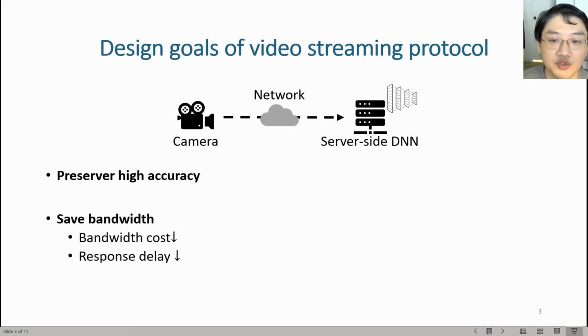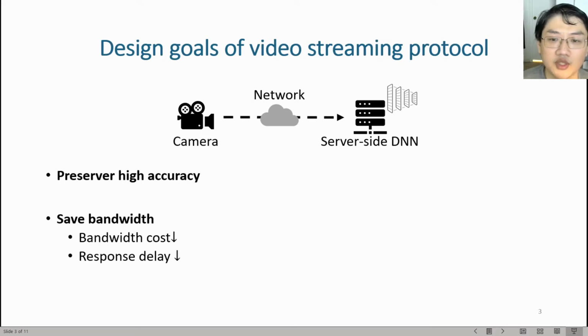Second, a video streaming protocol should also save bandwidth. This is because the bandwidth cost of, for example, the cellular network will be proportional to the total data sent. By saving the bandwidth, we can save more and more bandwidth cost as the video streaming time grows. On the other hand, the streaming delay per frame is proportional to bandwidth usage per frame. Hence, saving bandwidth will reduce the streaming delay per frame and thus reduce the overall delay.